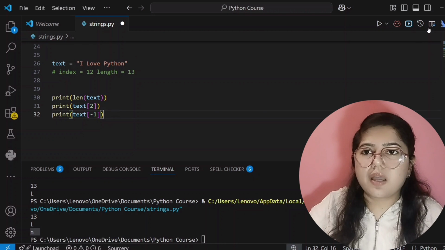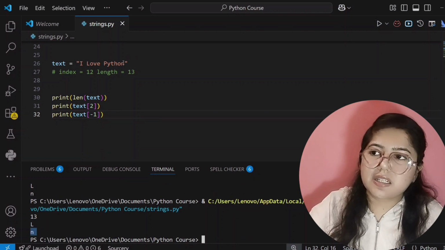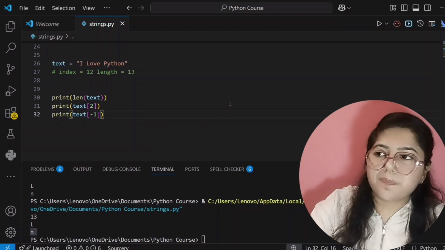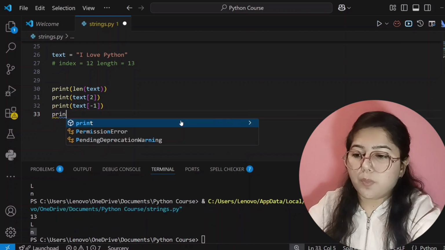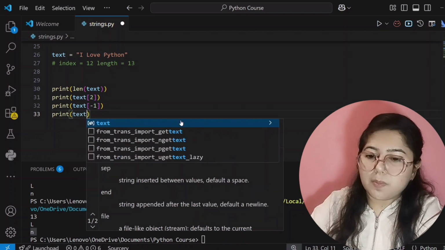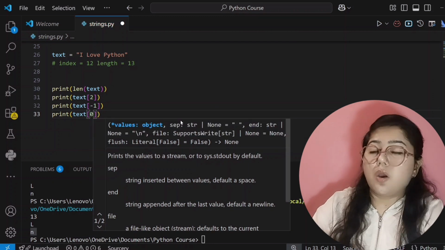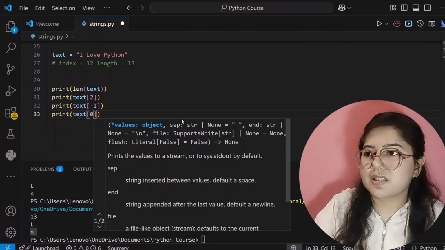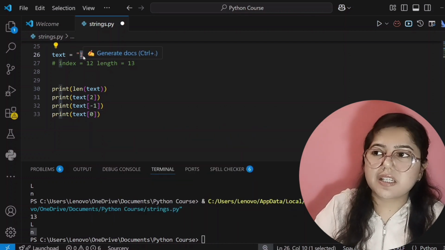So now I will run this code. See here, it's showing n only. That is our last index character. I hope you understood. Now I'll show you one more thing that is very interesting. If I give the variable, then square brackets, and write 0 here, what does 0 mean? 0 will print the first index character, it will print I because it starts from 0.